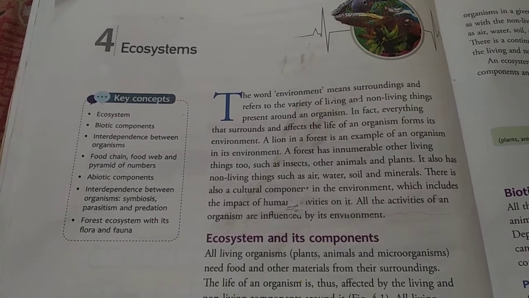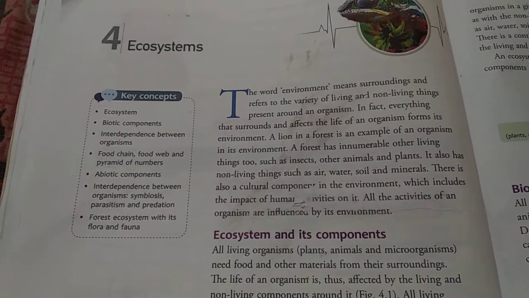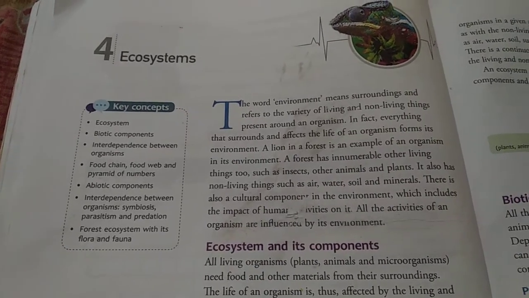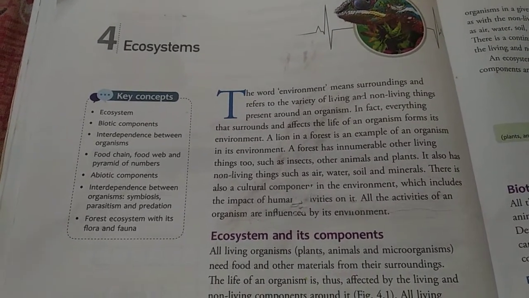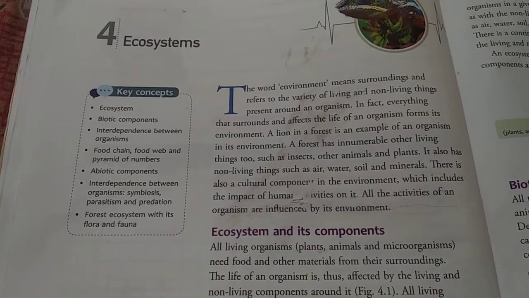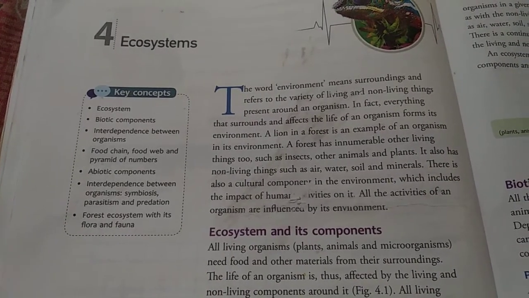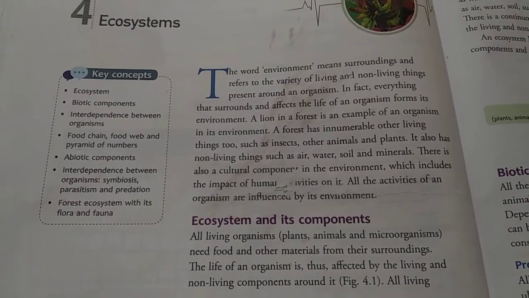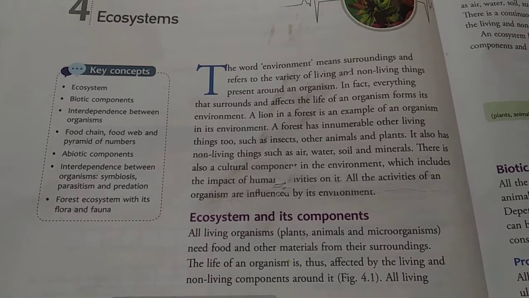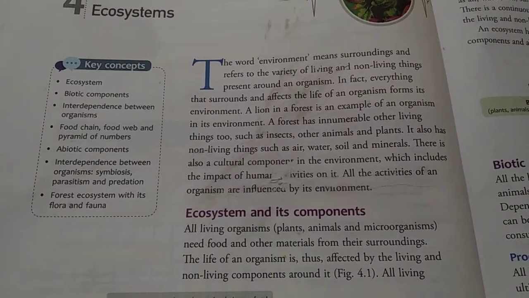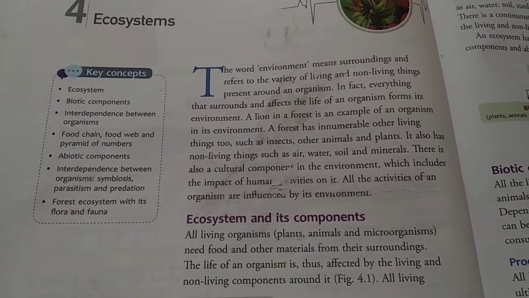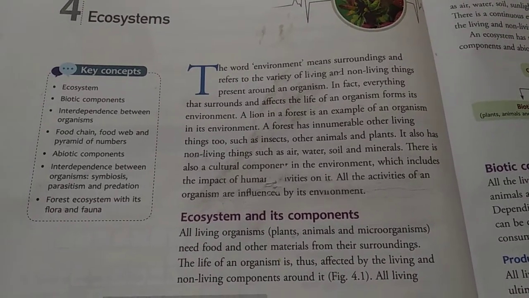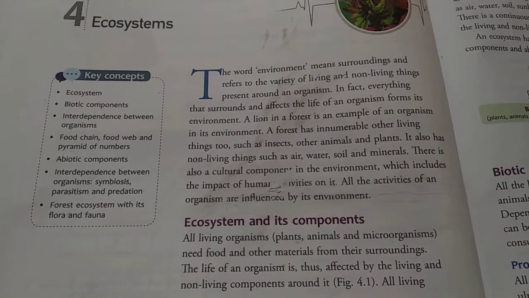Environment means surrounding, that means we are living in a surrounding, that means we are surrounded by the environment. Okay, then everything that surrounds and affects the life of an organism forms its environment. Suppose a lion living in a forest, then the environment of lion is a forest. A forest has innumerable other living things too, such as insects and other animals and plants. It also has non-living things such as air, water, and minerals.